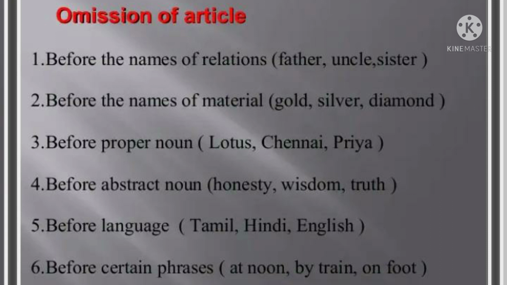And before proper nouns, Lotus, Chennai, Priya, not the Priya, or your name, not the Rakesh, no need to say the before names. And before languages, not the Tamil, the Hindi, the Malayalam, nothing else. Tamil, Hindi, English, we can use that.